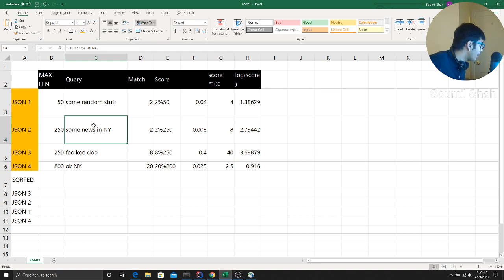Once I have the frequencies, assume the word news came 1 time in the entire document and New York came 1 time. I add all of that, whatever is there in the query, so 1 plus 1 is 2. Then I divide that by the total length of the news, that is the bag of words, so I get a number like 0.008. Then I multiply it by 8, and then I take a log of that. Now what is this funda?